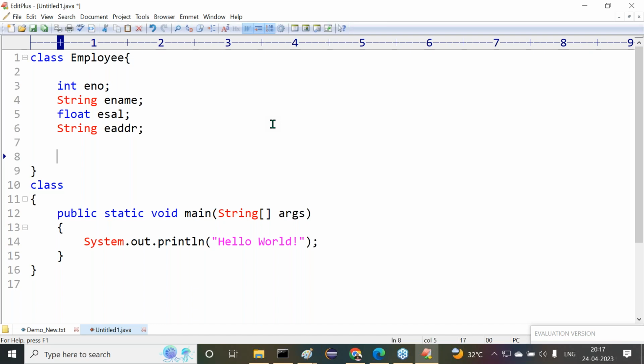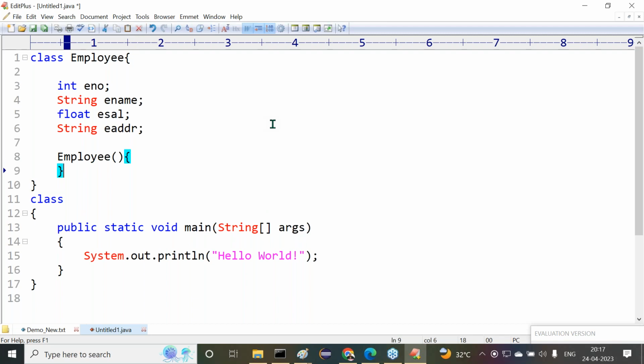Next one is I need to create an object or not? I need to create an object with my own data or not? Observe carefully. I have not declared data. Now I want to create an object with my own data. To create an object with our own data, there we have to take a constructor. What we have to take there? Constructor. Now I want to take a constructor. Right, sir. All of you observe carefully. There are two types of constructors.